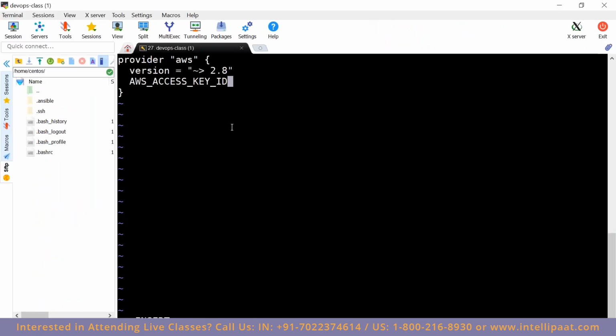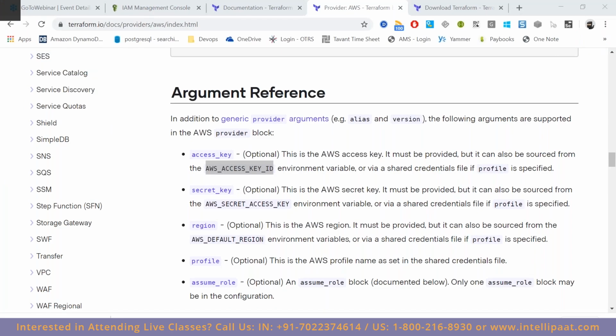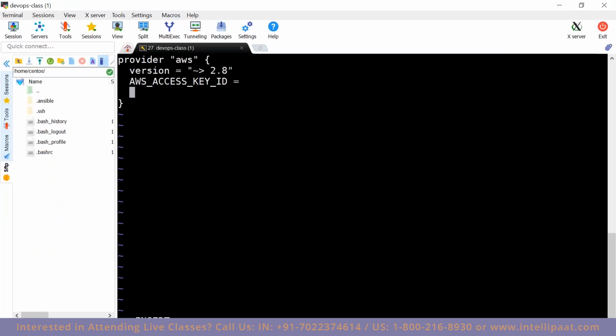Access key ID. Now here we will have to give our credentials, whatever we have created.